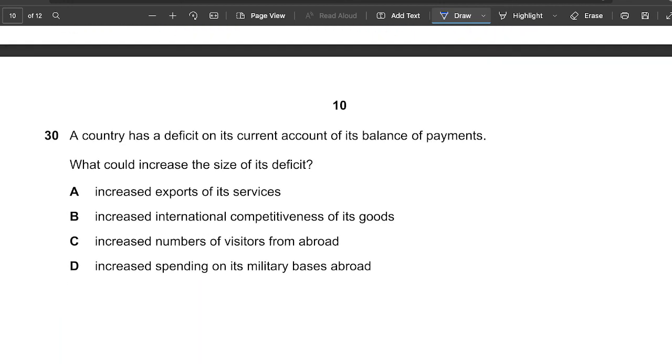Move on to the last question. It says a country has a deficit on its current account. Deficit, remember, of its balance of payments. Let's look at the question, then we'll explain it. What could increase the size of this deficit? When there's a current account deficit, imports are more. So if I want to increase this current account deficit, I need to import more. And of course exports are less in a current account deficit.